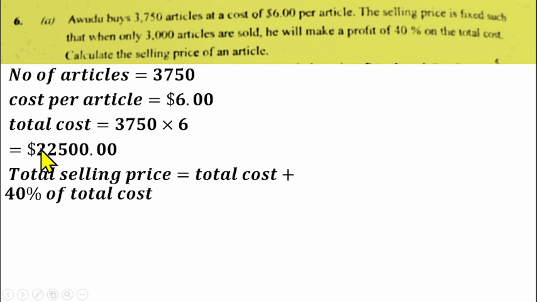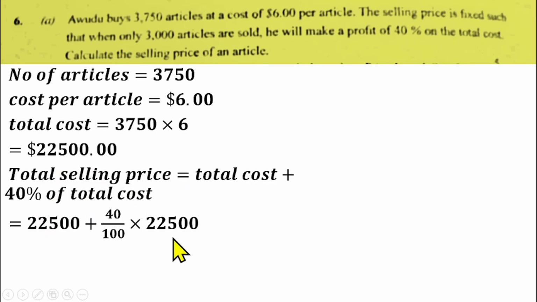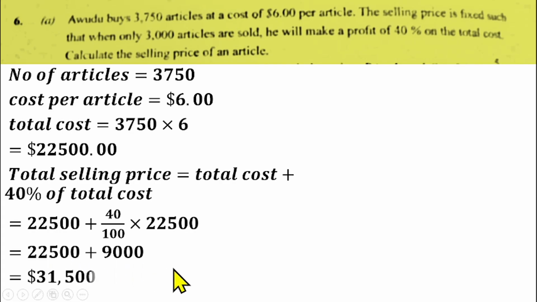So the total selling price is the total cost, which is $22,500, plus 40% of the total cost. That will be 22,500, which is what we got here, plus 40 over 100 times 22,500. If you simplify that further, that will give us 22,500 plus 9,000, and that should give us $31,500 as the total selling price.